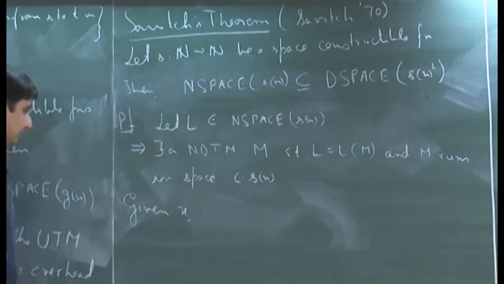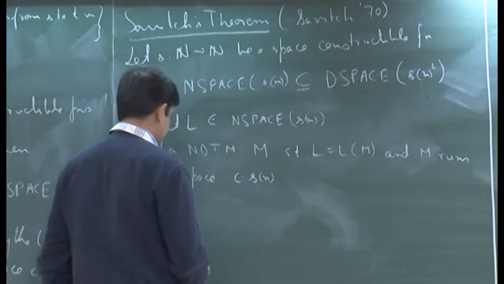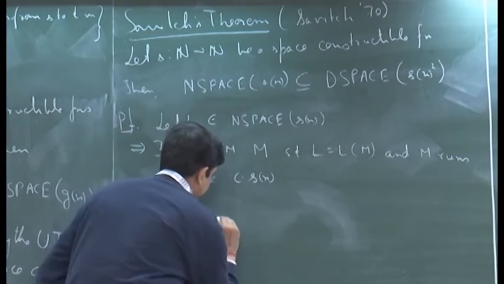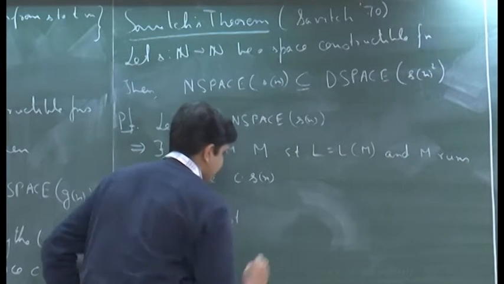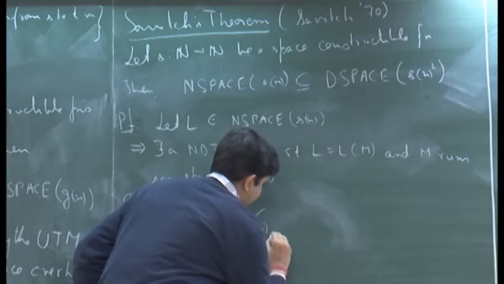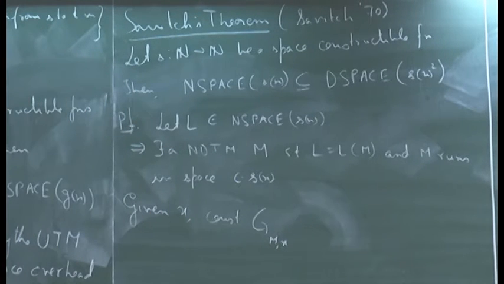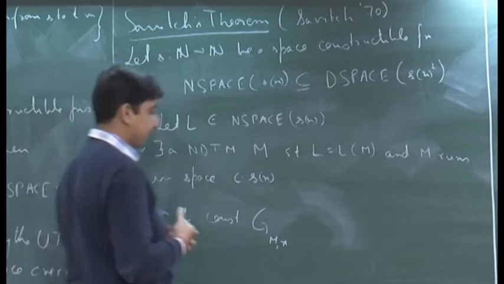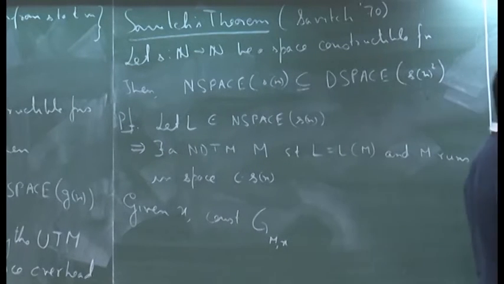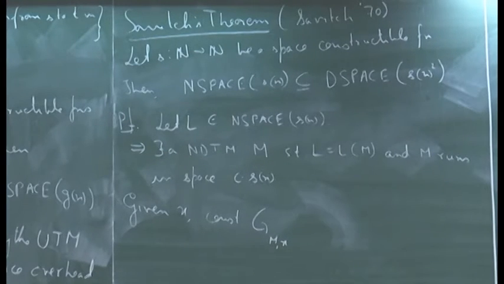So, given an x, we construct G_M,x, that is the configuration graph of this machine on input x.